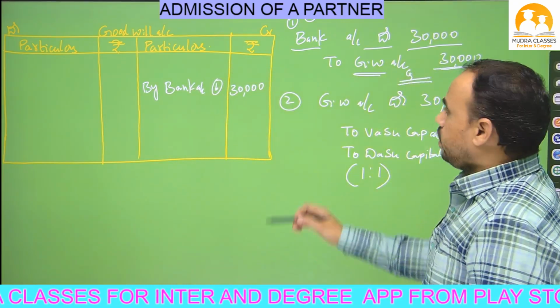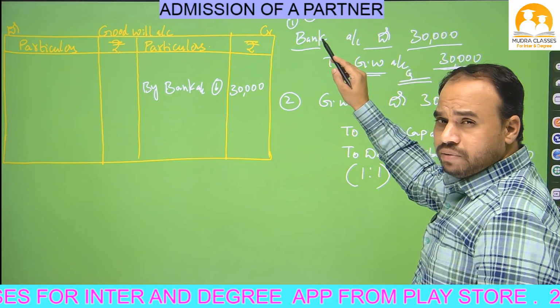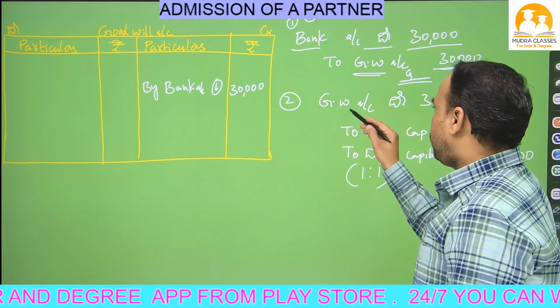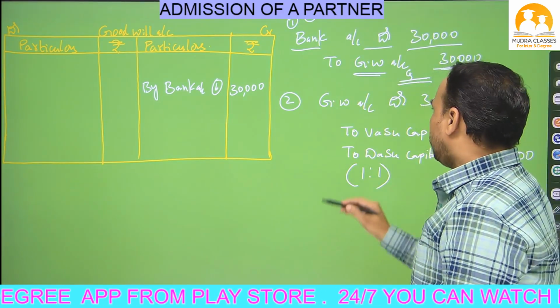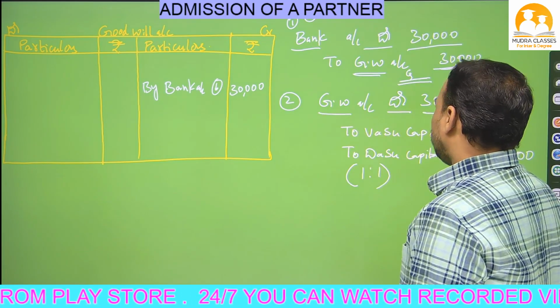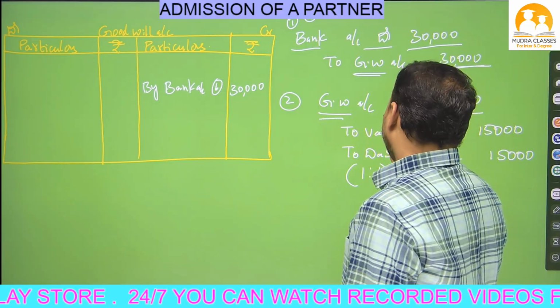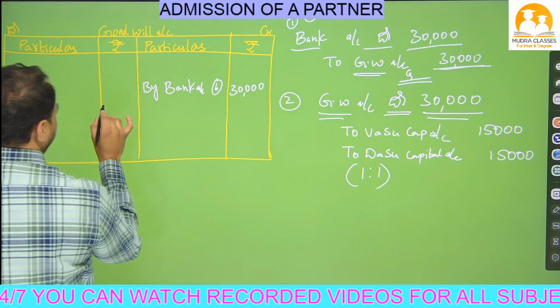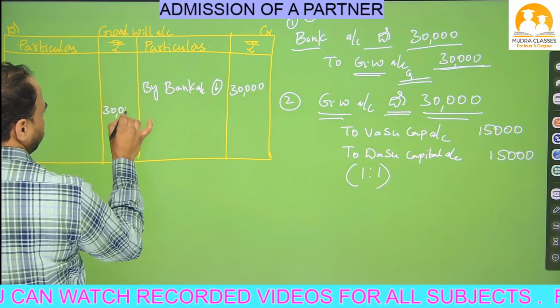Okay, now in adjustment number 2, the first journal entry is completed. Now I have to post the second journal entry. See the second journal entry. Write in goodwill account debit side 30,000. This is the goodwill account, debit side I have written 30,000.